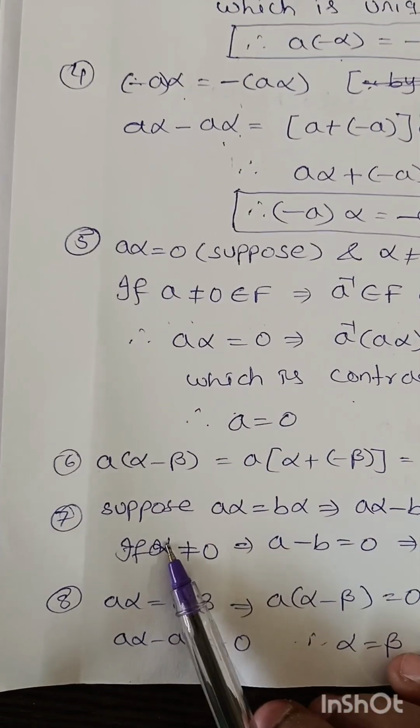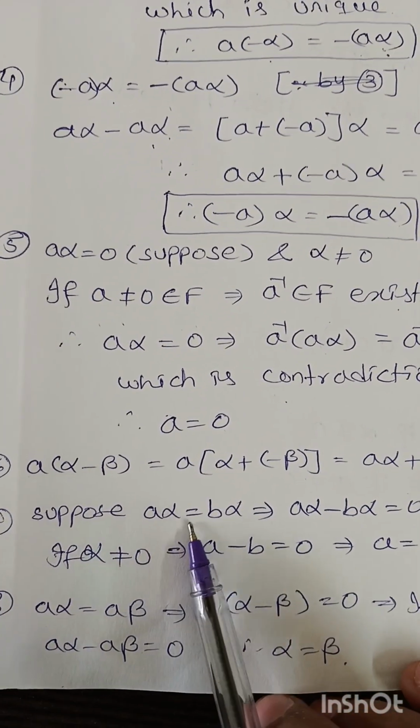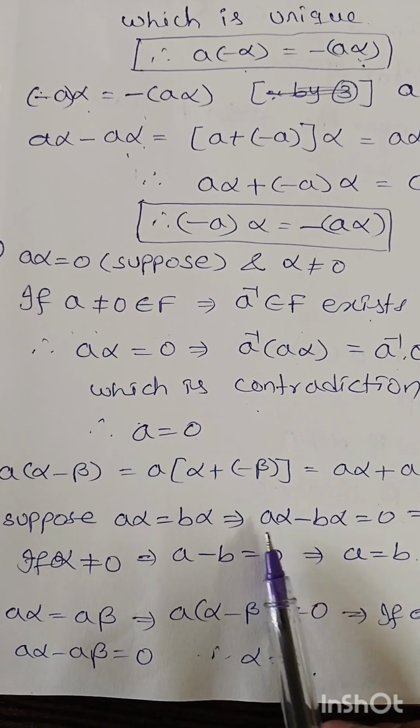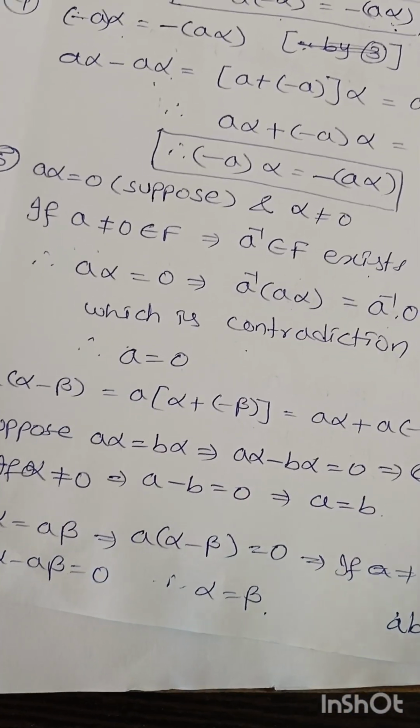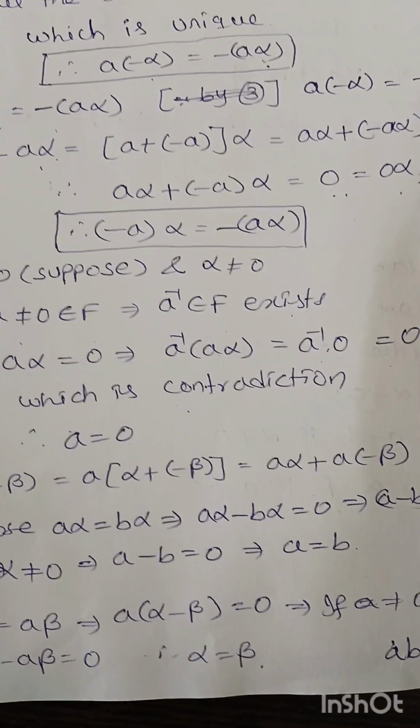Next, seventh property. Suppose a alpha equals b alpha, that implies a alpha minus b alpha equals 0.